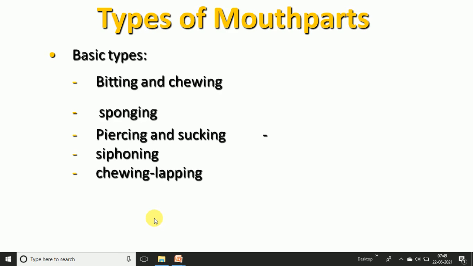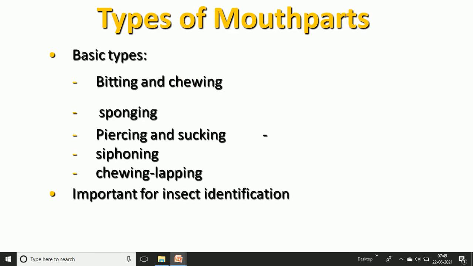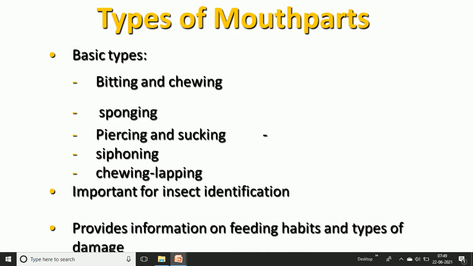We discuss these 5 different mouth parts, and the typical mouth part we discussed in the previous slide. Then we go one by one into the structural and morphological features of the different modifications of the mouth parts, and their importance for insect identification.